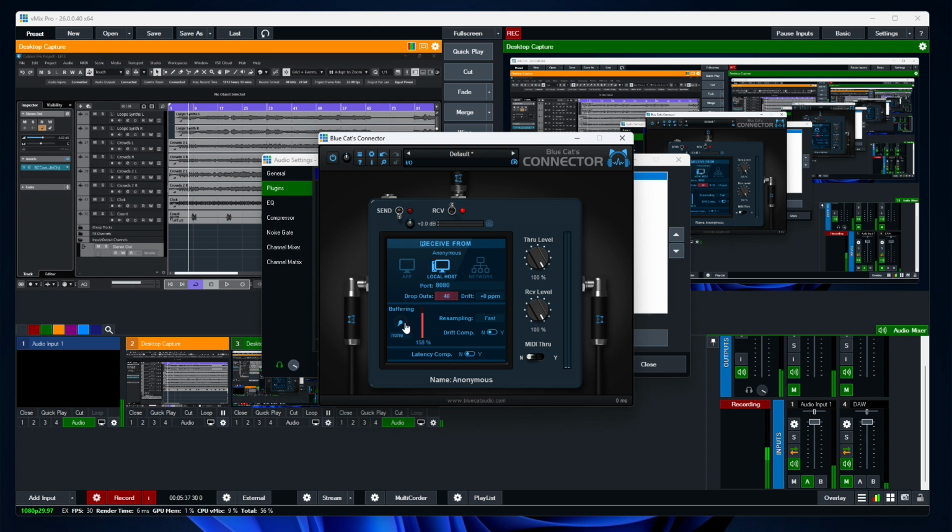What we do next is input a number for our buffer rate, just like we did on the other side too. Let's use 2048 for this. Why are we doing that? Just to reduce the number of dropouts we have. If the dropouts are much fewer, it's very okay for us to hear. The other thing we need to turn on is drift compensation, also latency compensation.